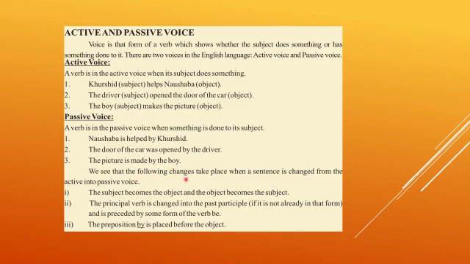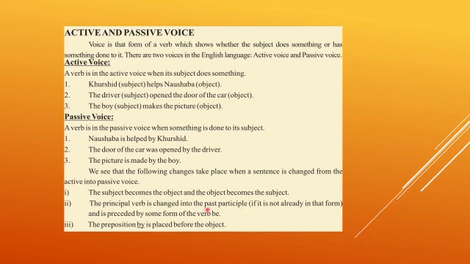We see that the following changes take place when a sentence is changed from the active into passive voice. First, the subject becomes the object and the object becomes the subject. As we have revised, object and subject interchange their positions with each other. The principal verb is changed into the past participle.